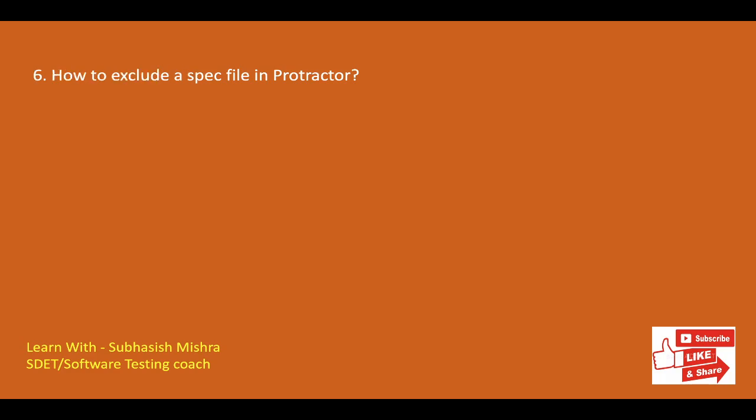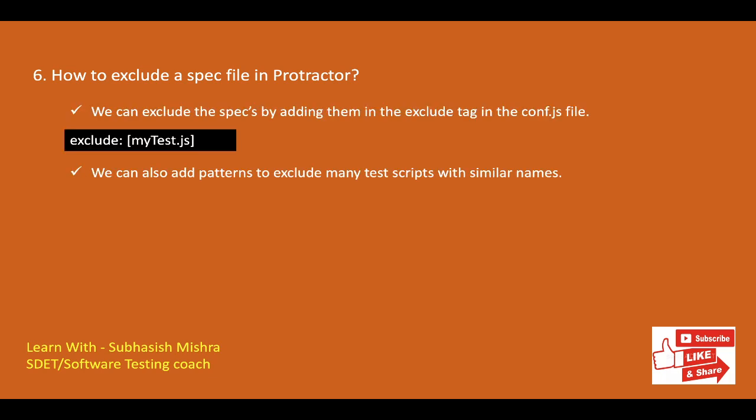Let's go to the next one. How to exclude a spec file in Protractor? Sometimes there may be a situation where we have to run only few tests out of all. For example, if you have 100 test cases and you want to execute only 99 and exclude one, in that case we can use exclude tag in our conf.js file to exclude that particular test case and run other 99 test cases. For example, we want to exclude one test case named mytest.js, then we can write something like this: exclude mytest.js.